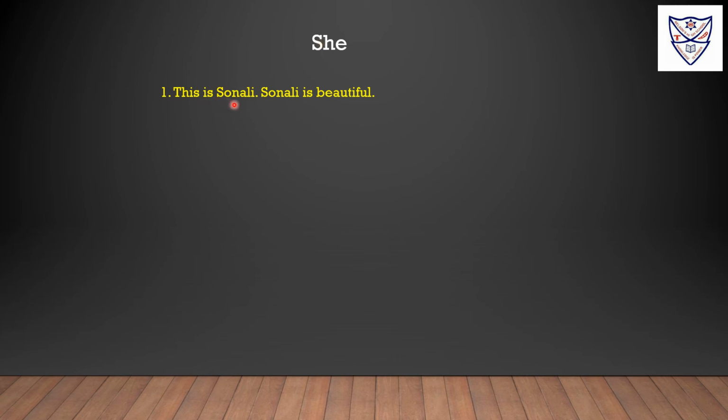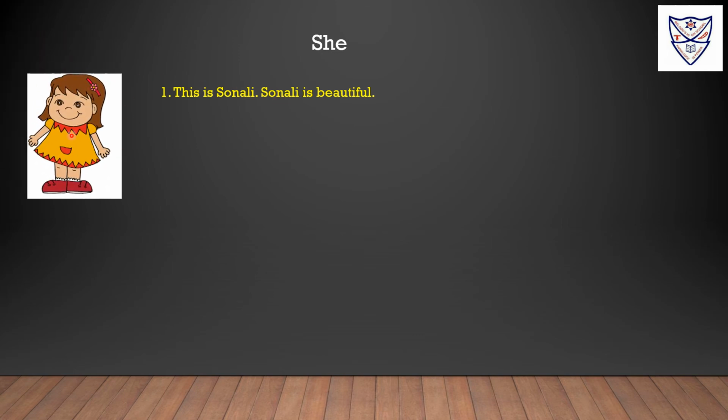This is Sonali. Sonali is beautiful. This girl's name is Sonali. Sonali is beautiful. This is Sonali. She is beautiful. Here Sonali is a noun in the subject place. So we are writing she because we are talking about Sonali. Sonali is a girl, so instead of Sonali, we are using she.